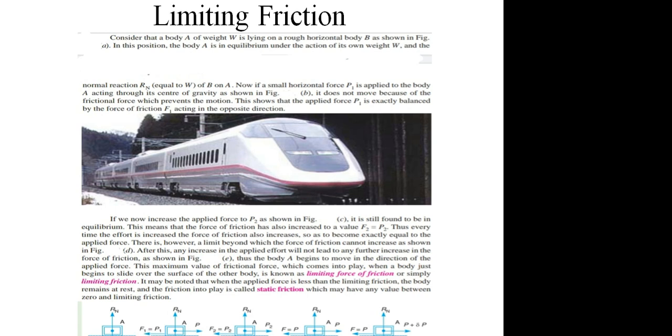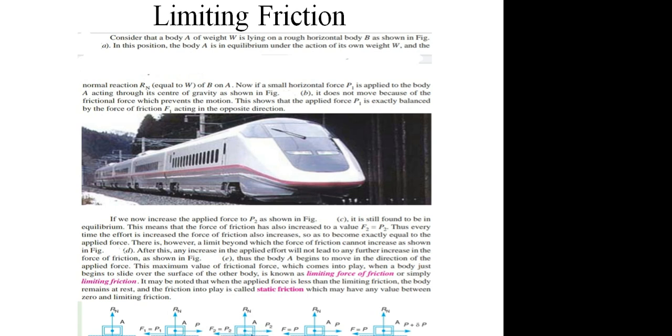F1 is the frictional force which acts between the surface of the body and the surface on which the body is placed. So here F1 is equal to P1, so the body is not going to move. Again the force is increased from P1 to P2, still the force P2 is equal to frictional force F2.